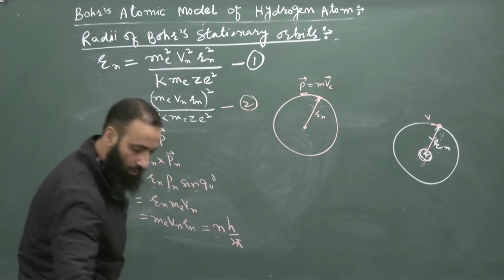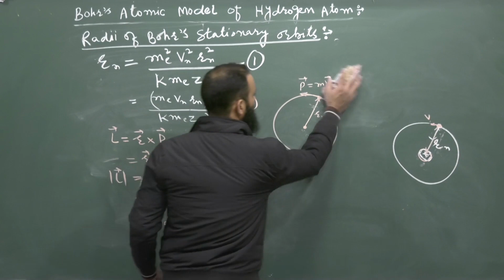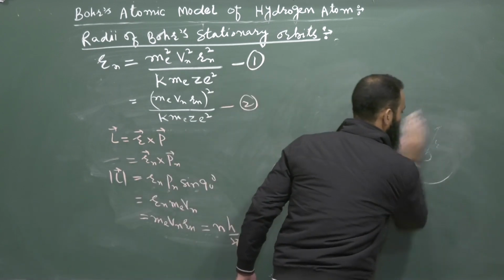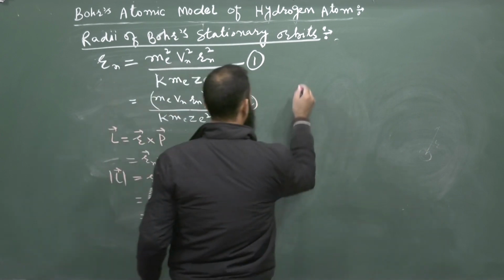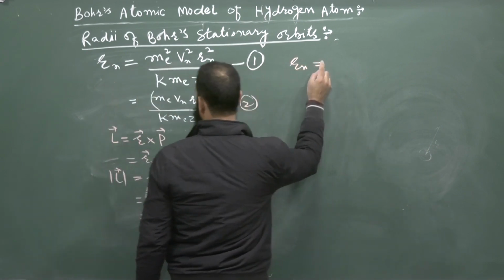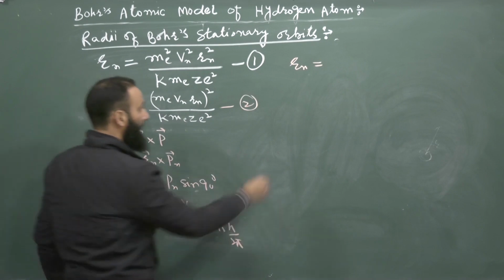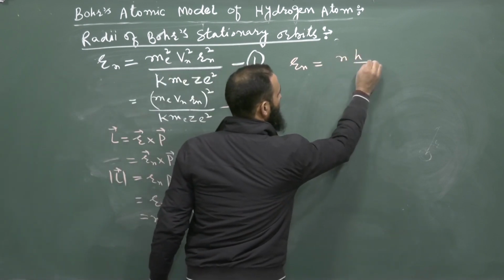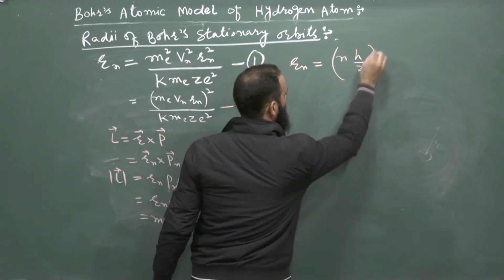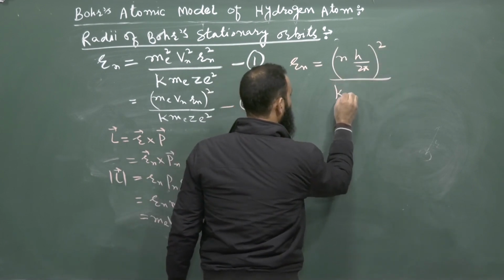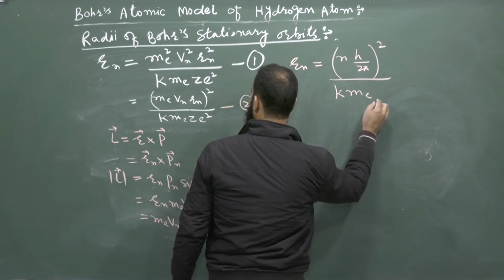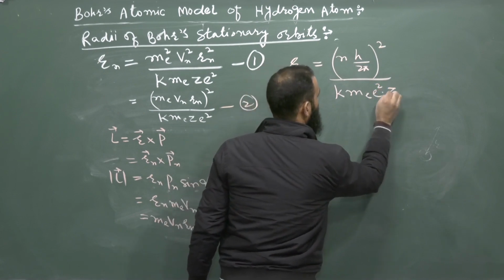So therefore, we will get R of n is equal to n h divided by 2 pi, whole square, whole divided by k m of e square into z.